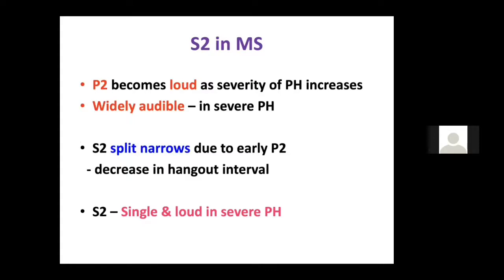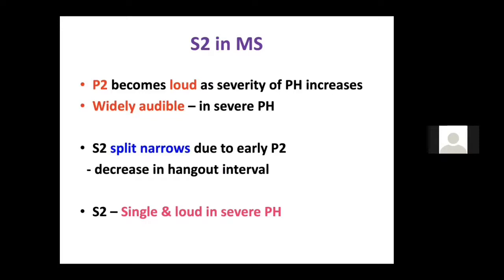We know that normally the S2 will be normal unless you have a pulmonary artery hypertension. If you have a severe pulmonary artery hypertension, initially the S2 split will narrow. Why? Because we know A2 and P2. P2 will happen early in a severe PAH because the pulmonary resistance will be very high and it decreases the hangout interval. So initially in the PAH, the S2 split will narrow.